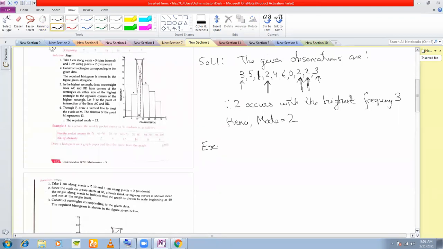Example 2. And this is the easiest that I'm going to discuss here. The question is, find the mode for the following frequency distribution.